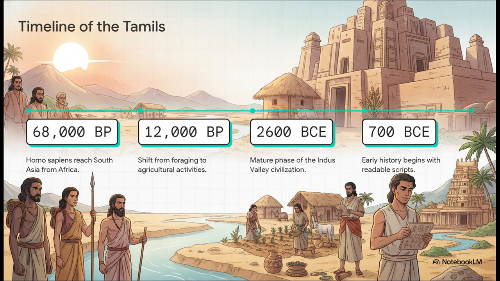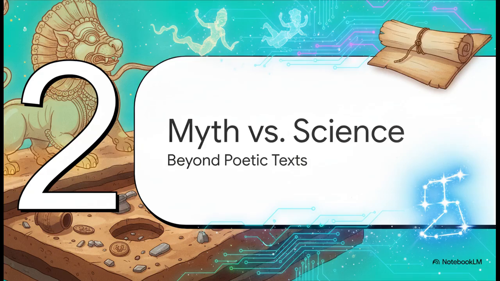We see the dawn of agricultural transitions. This vital shift from foraging to farming completely altered human settlement patterns, essentially laying the genetic and cultural groundwork for the great civilizations we'll be looking at today. Moving on to Section 2, Myth versus Science.